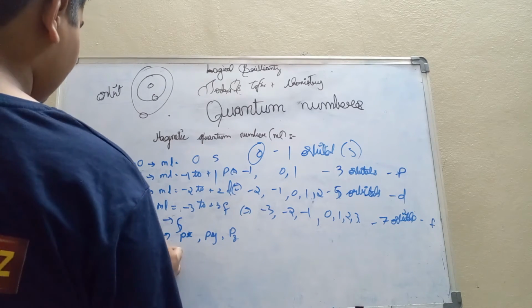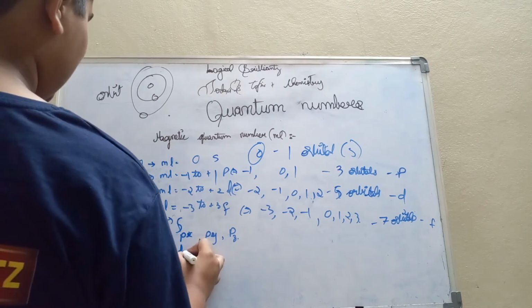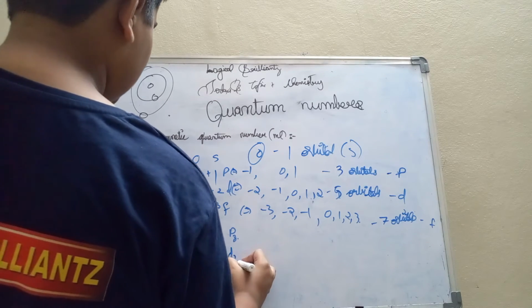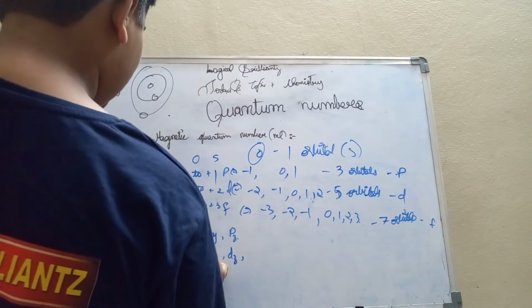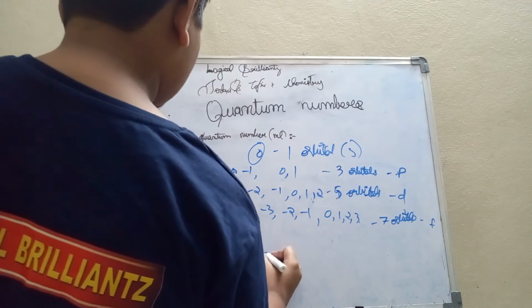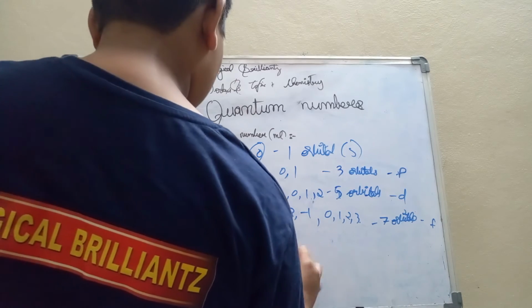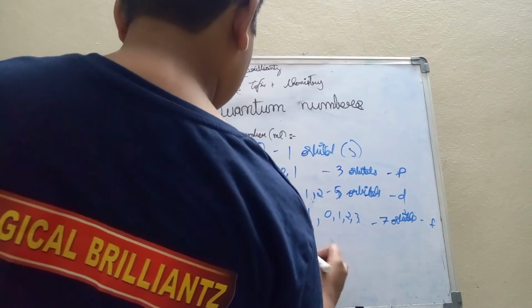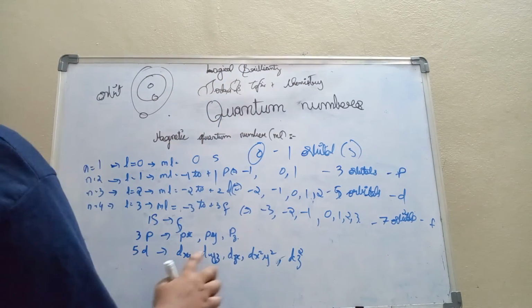And there are 5 D orbitals which are dx, dy, dz, dxy, dyz, dzx, dx square minus y square and dz square. So 1, 2, 3, 4, 5.